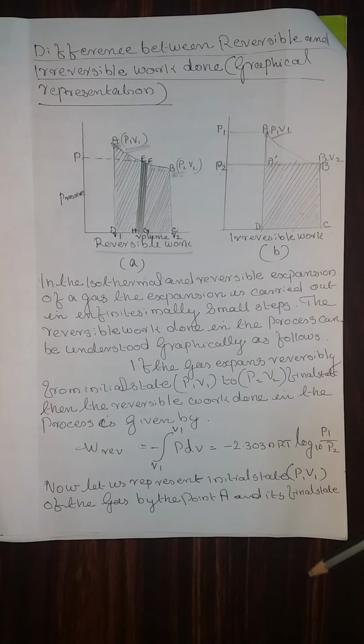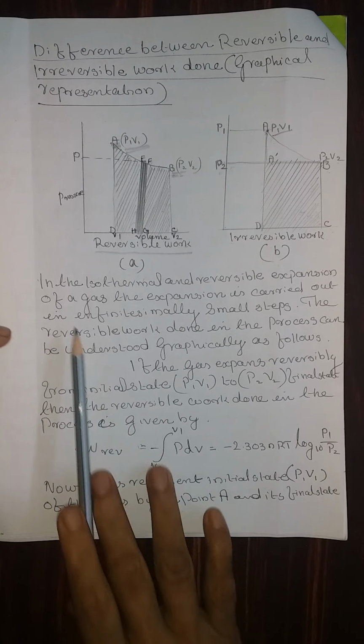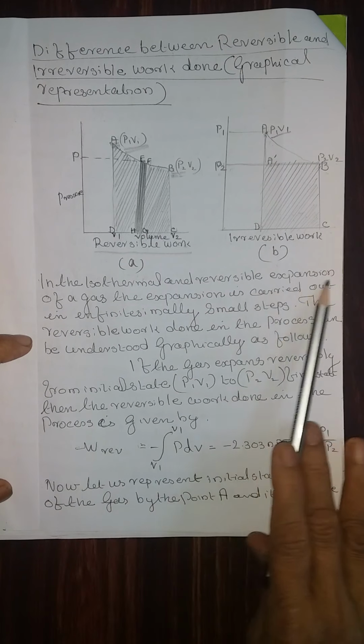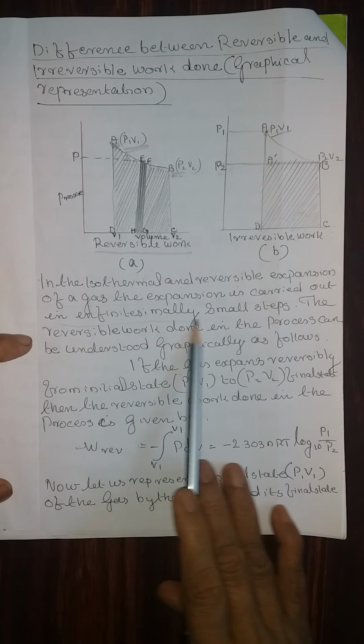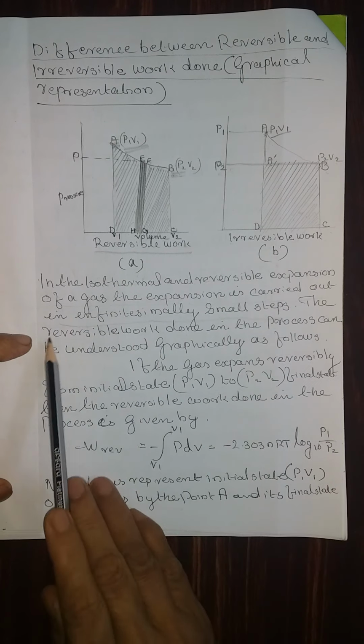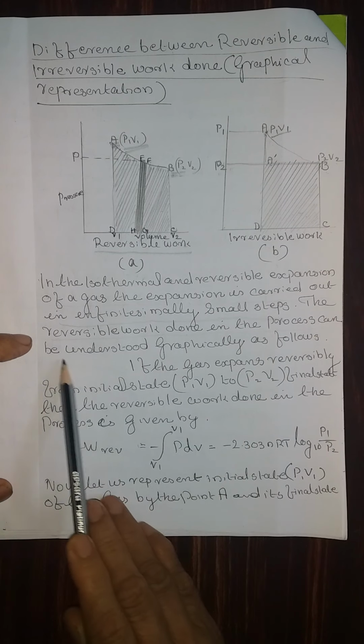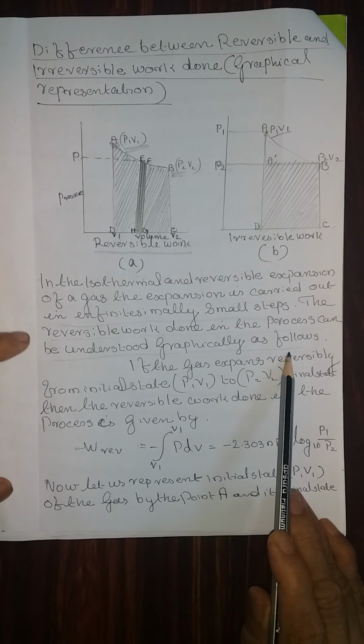Now let us discuss how to explain. In the isothermal reversible expansion of a gas, the expansion is carried out in infinitesimally small steps. The reversible work done in the process can be understood graphically as follows.